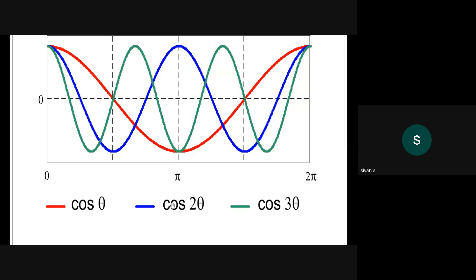Anyone of you can tell me what is sin of 2 pi plus theta? Or reverse order I am asking, sin of 360 plus theta. It is a known answer only. Please tell me. Sin of 360 plus theta. Okay, 360 plus theta lies in which quadrant? Very good.